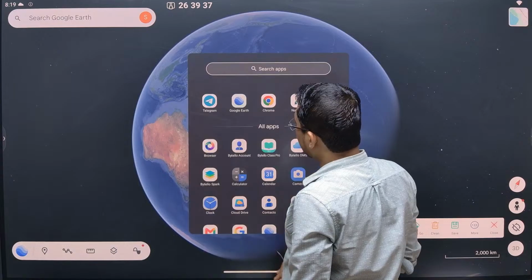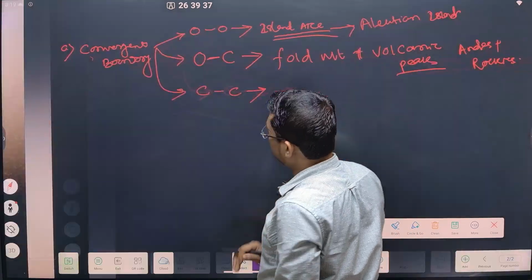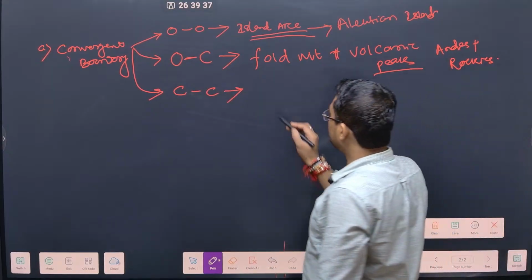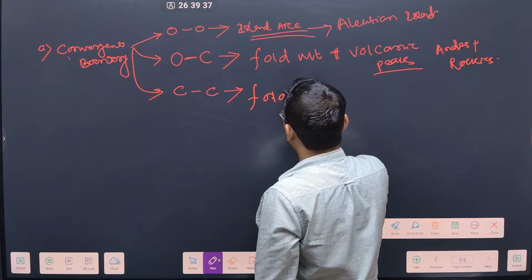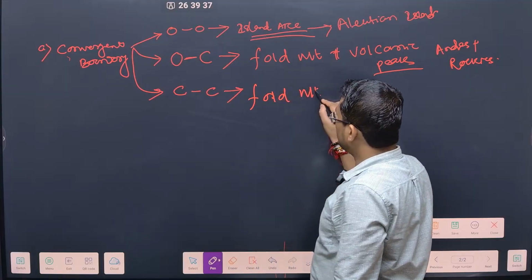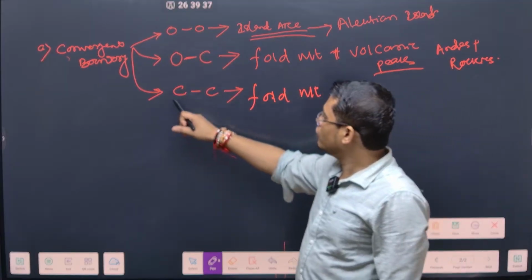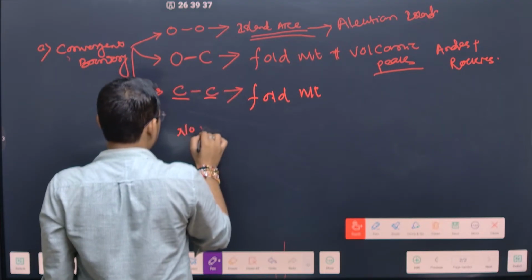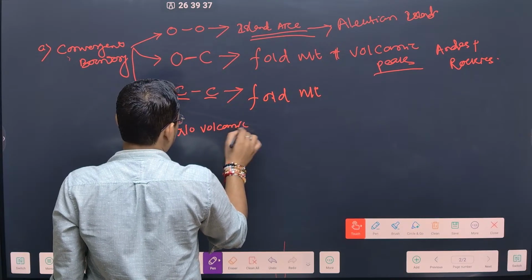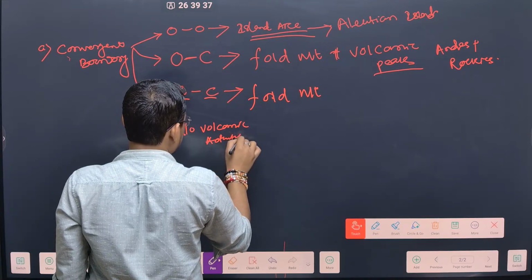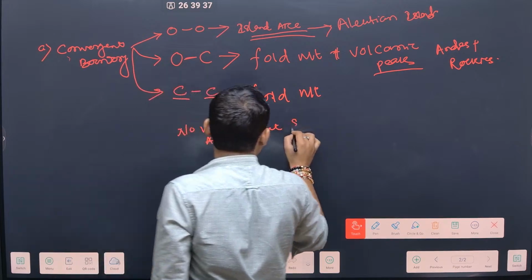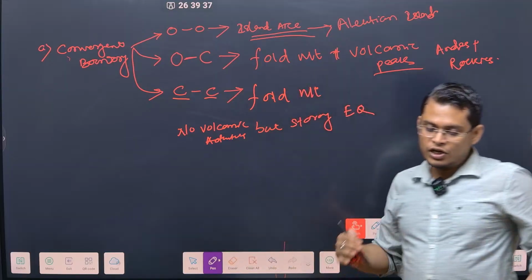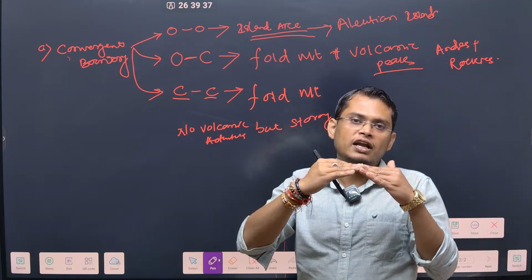ठीक है, चलिए आगे बढ़ते हैं. So next, whenever there is a continent and continent plate interaction, that is what led to the formation of only fold mountain. Fold mountain को हम generally ऐसा लिखते हैं, mount करके लिखते हैं. And whenever there is interaction of continent and continent, there will be no volcanic activity. But strong earthquake will happen, because here two plates are colliding and have immense energy, so it is released in the form of severe earthquake.